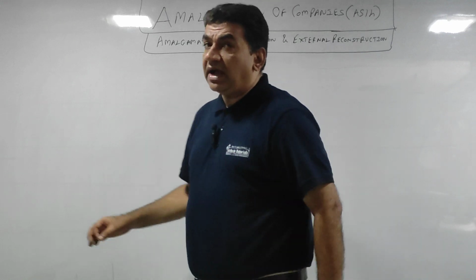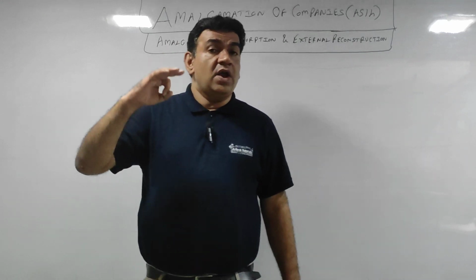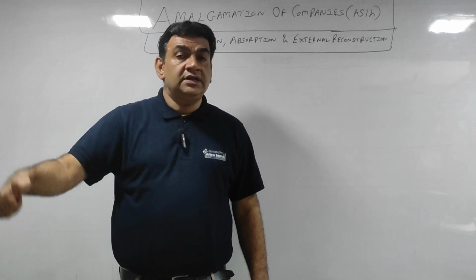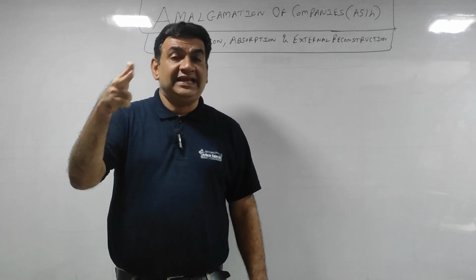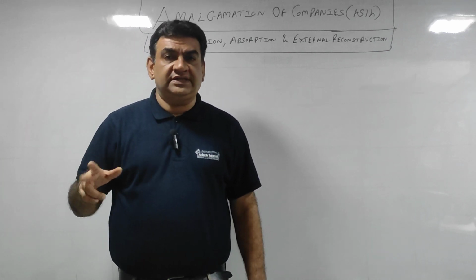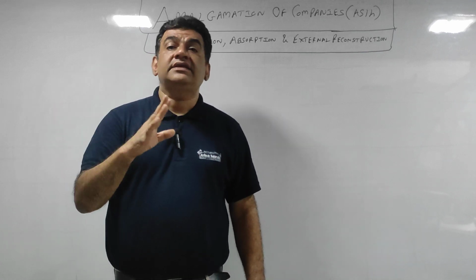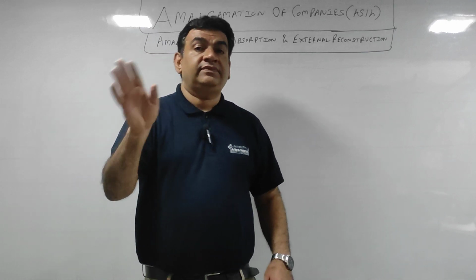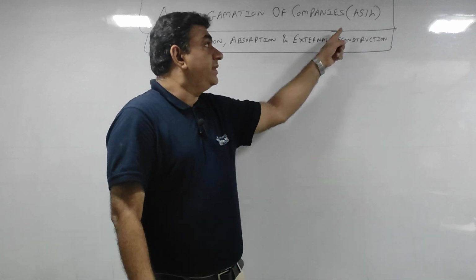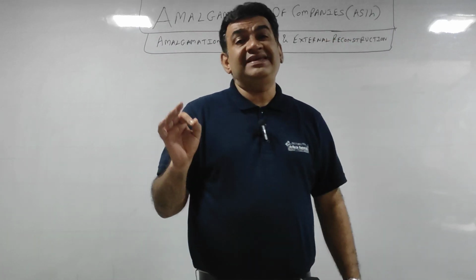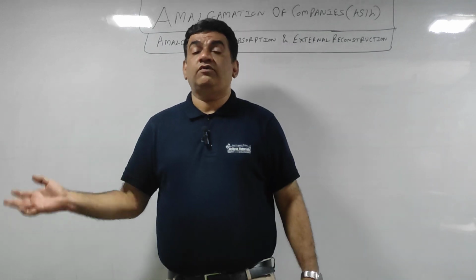Here amalgamation of companies will include amalgamation, absorption and external reconstruction. I'll explain in detail what is the meaning of these three and what is the difference. And before that, here I have written in brackets AS 14. AS 14 means Accounting Standard 14.